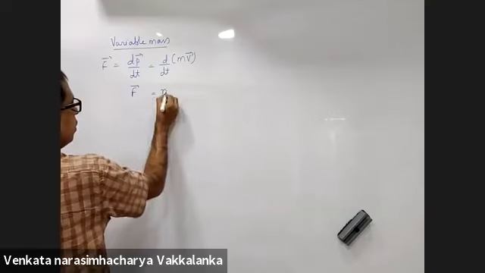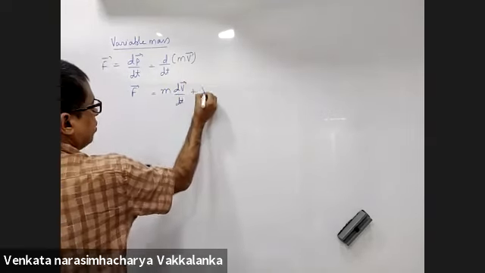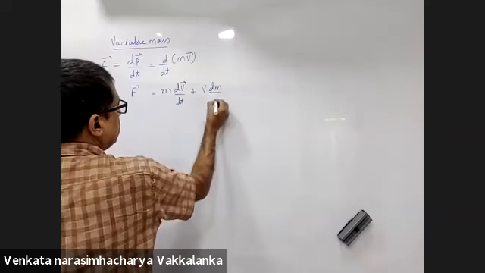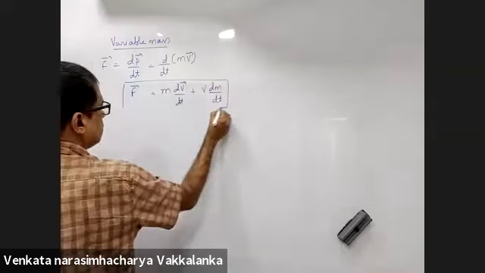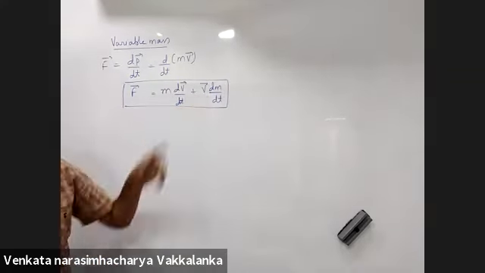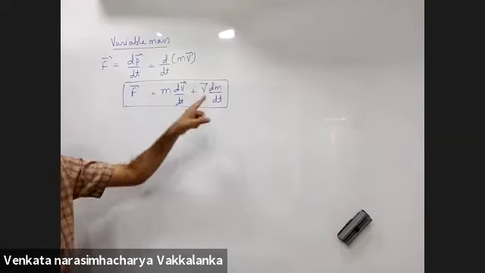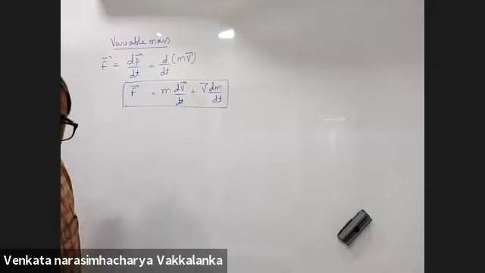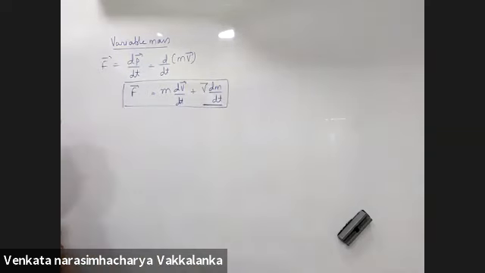Till now you were only dealing with m into dv by dt. Now you have to deal with v into dm by dt as well. Till now you were neglecting this because it was a point object. Afterwards you will have to take this also into consideration.